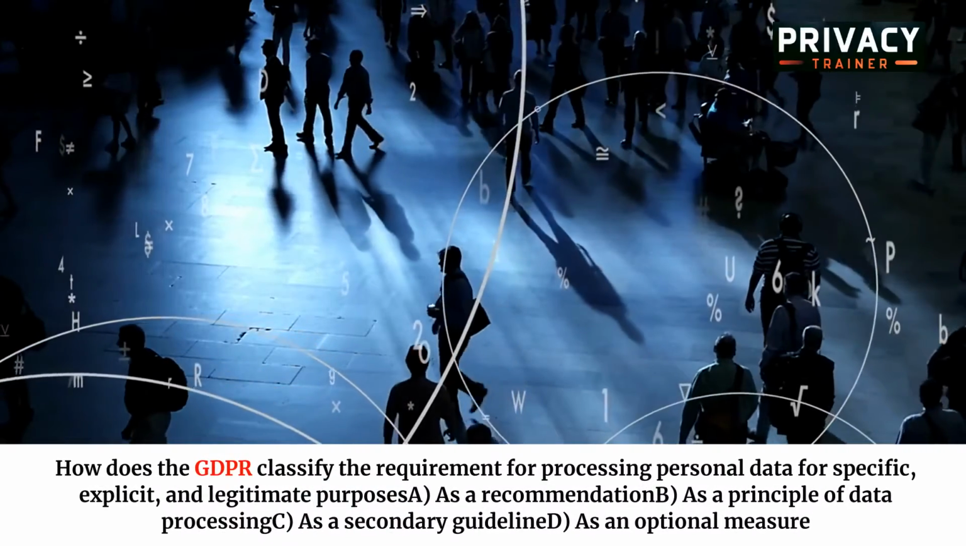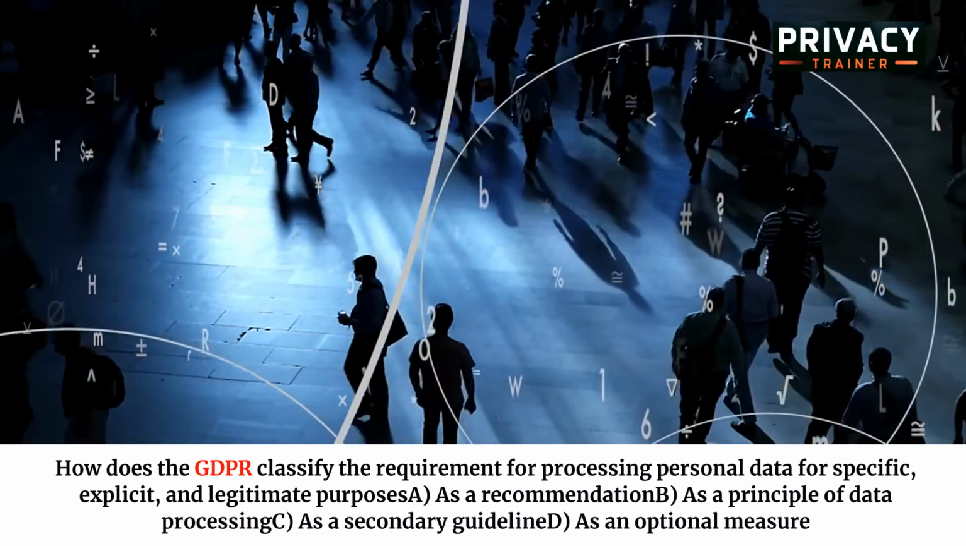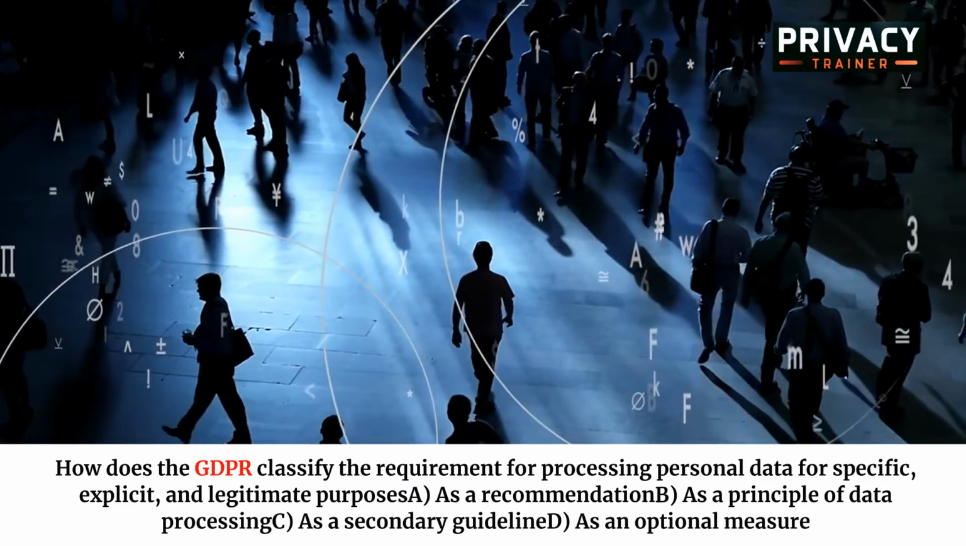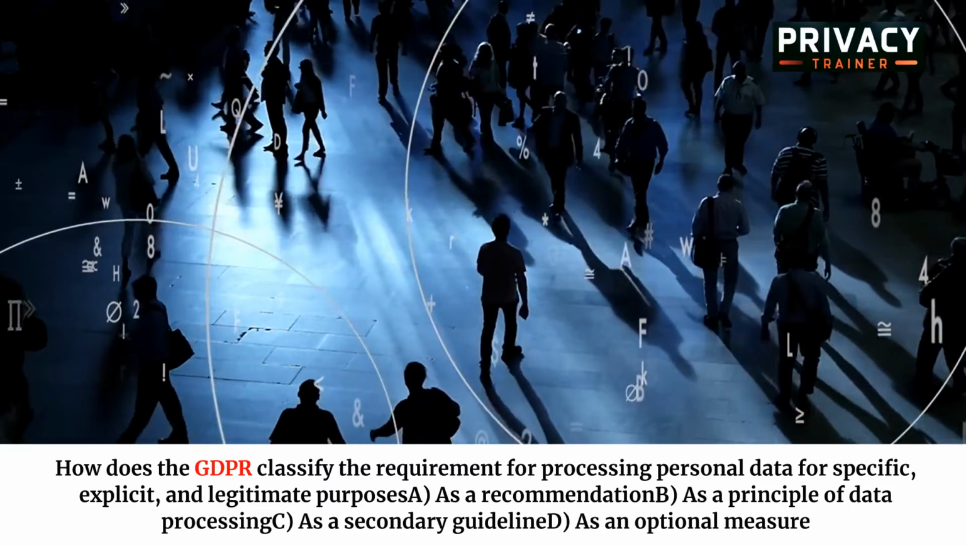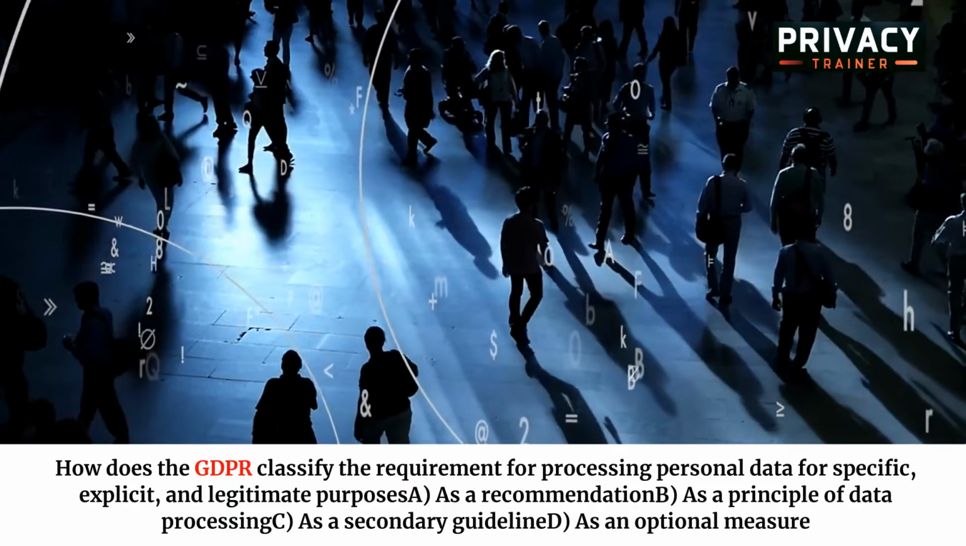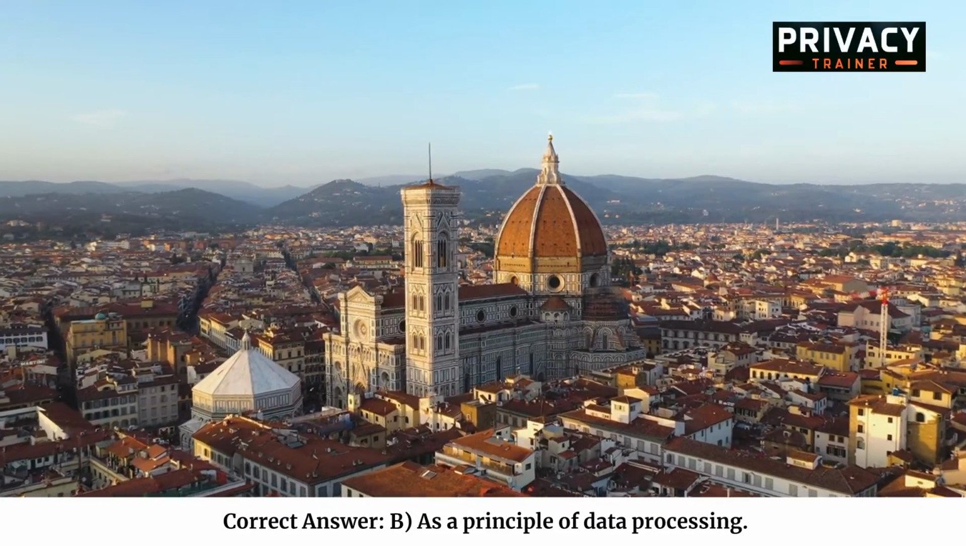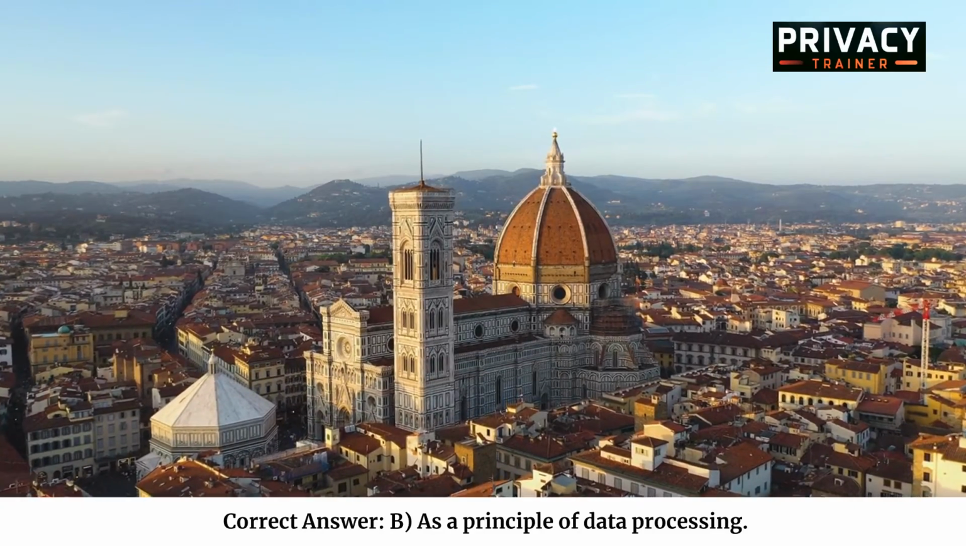How does the GDPR classify the requirement for processing personal data for specific, explicit, and legitimate purposes? A. As a recommendation. B. As a principle of data processing. C. As a secondary guideline. D. As an optional measure. Correct answer: B. As a principle of data processing.